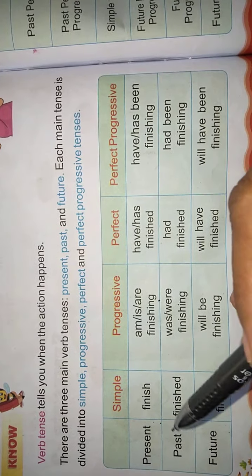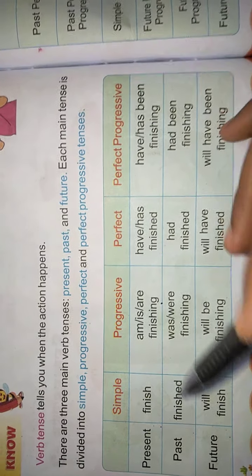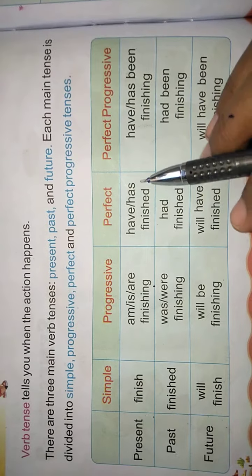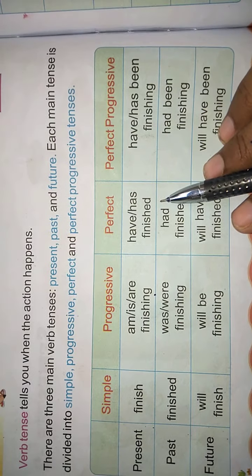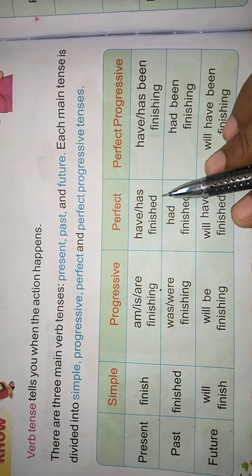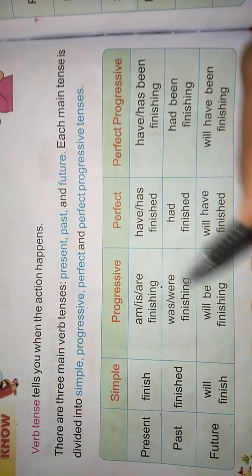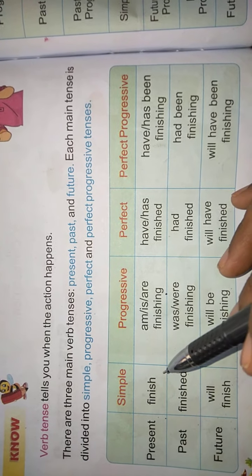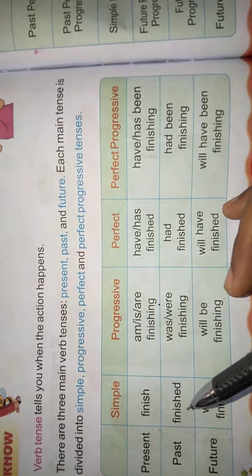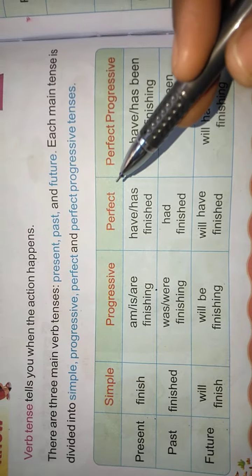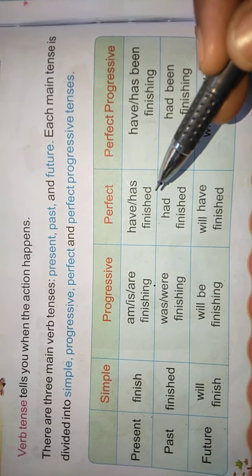Look at what is meant by present perfect. What is the formula of present perfect? The formula of present perfect is have or has plus finished. Here we use the verb in past participle, that is V3. In present tense we use the present form, that is V1. In past tense we use the past form, that is V2. In perfect tense we use the past participle, that is V3.